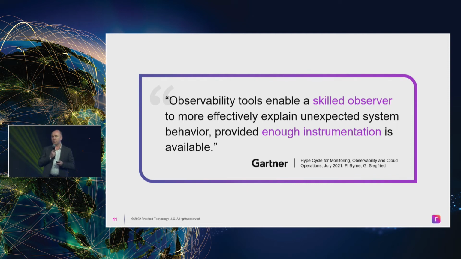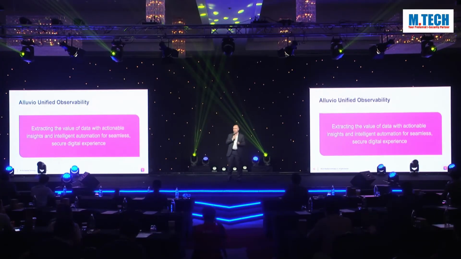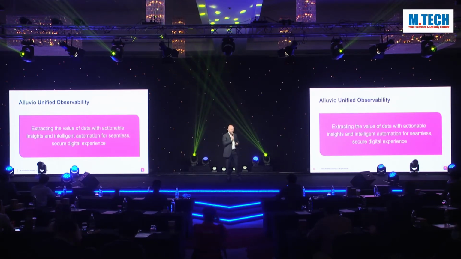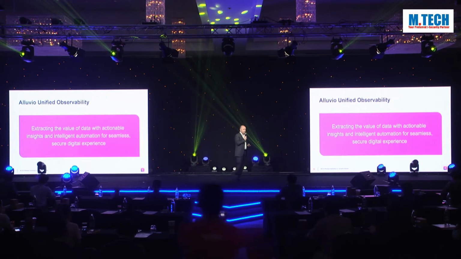A lot of vendors talk about observability. It's a term that's coming out, so I think it's good to look at what industry analysts like Gartner say. They say observability helps a skilled observer understand the behavior of a system, in this case a customer's network, and with enough instrumentation, be able to figure out what's going on. We like to think that we're extending that definition with what we call Alluvio Unified Observability. That's the platform that Riverbed has built and is continuing to build around observability. It gets all of this telemetry, figures out what's important for the human operator, and helps them make decisions about what's going on in the environment.